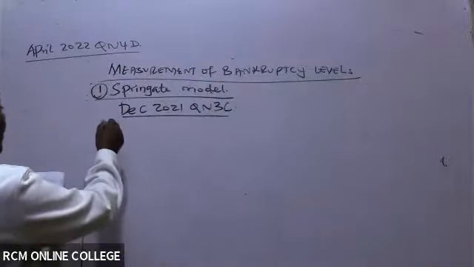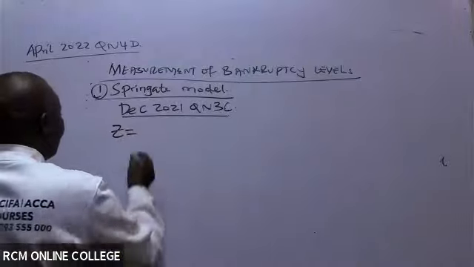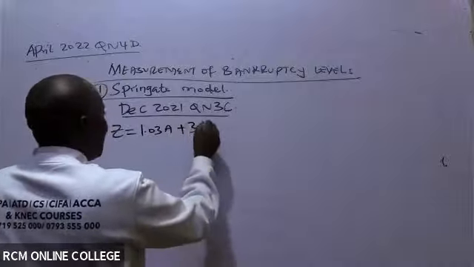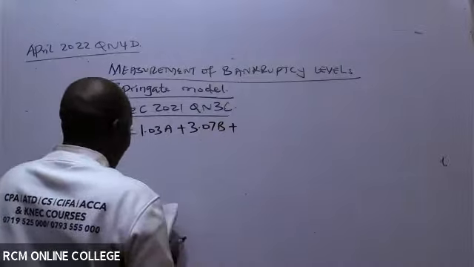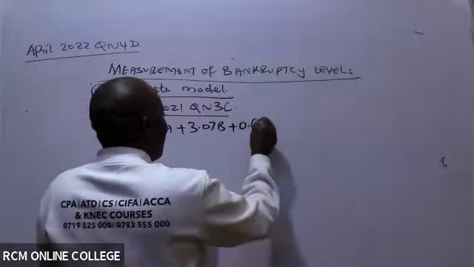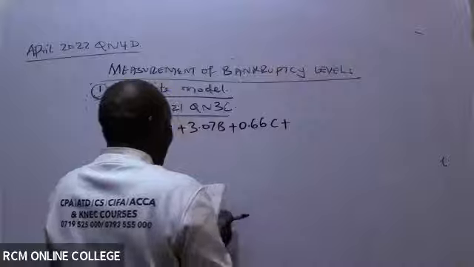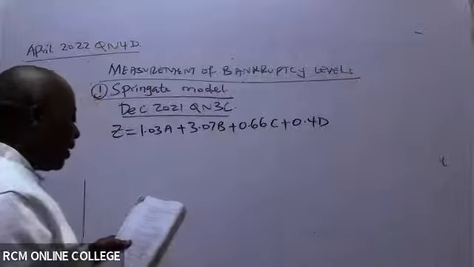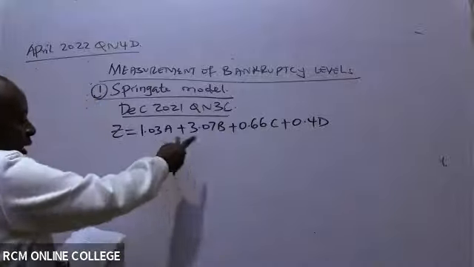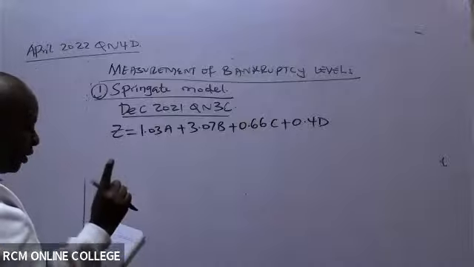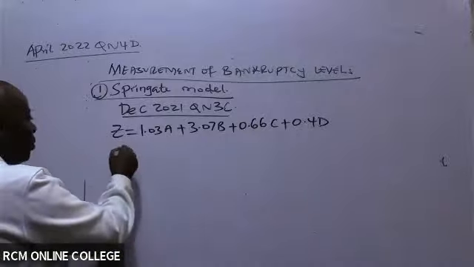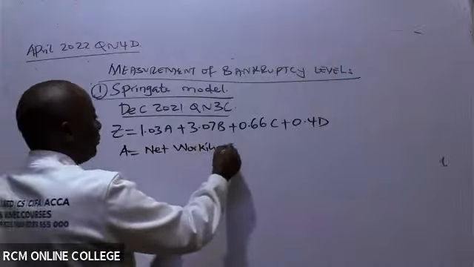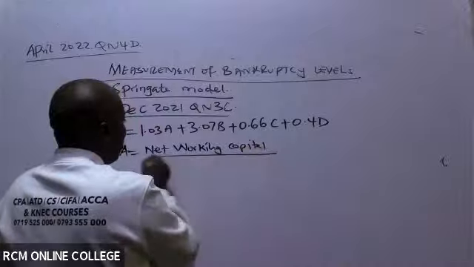They have told us Z equals 1.03A plus 3.07B plus 0.66C. Very easy, really. I can't get a fail in AFM. It's not possible. Then they have told us how to get these ratios. They have told us A is net working capital, all over